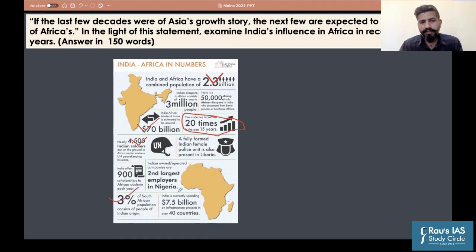Okay. India is currently spending around 7.5 billion on infrastructure projects in over 40 countries of Africa. This could have been one important point that you could have mentioned while writing this answer.